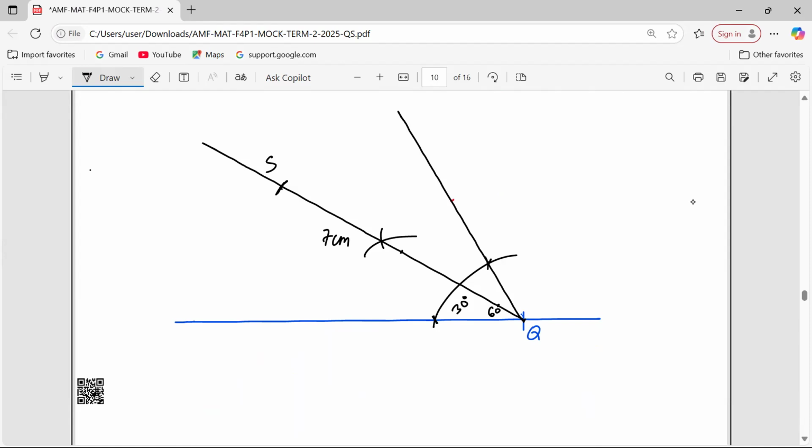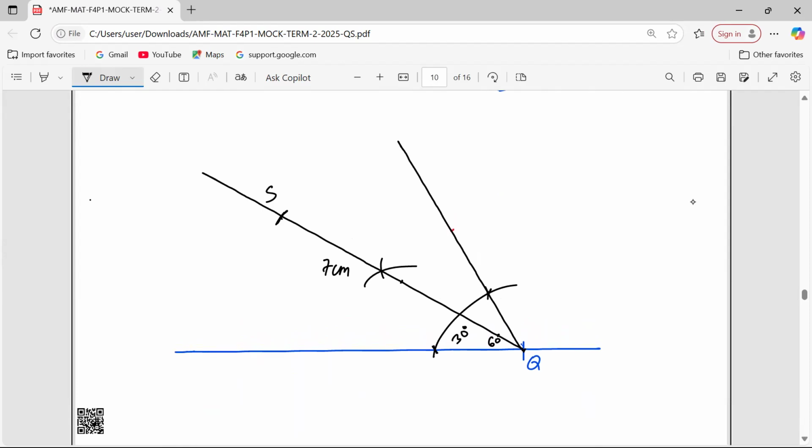Therefore, I'm supposed to produce a line which is parallel to the base PQ. So from this point, I am supposed to mark a parallel line to the base.